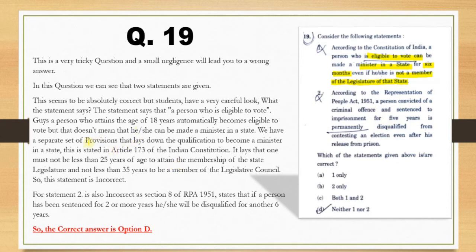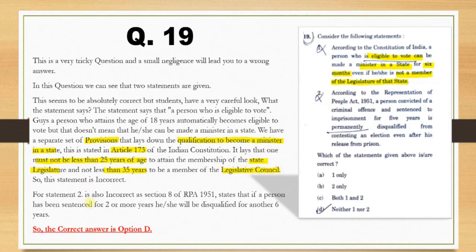And there is a different provision that lays down the qualification to become a minister in a state, and that is stated in article number 173 of Indian Constitution, that lays down that one must not be less than 25 years of age to attain a membership of state legislature, and not less than 35 years to become the member of legislative council. So the first statement is incorrect.